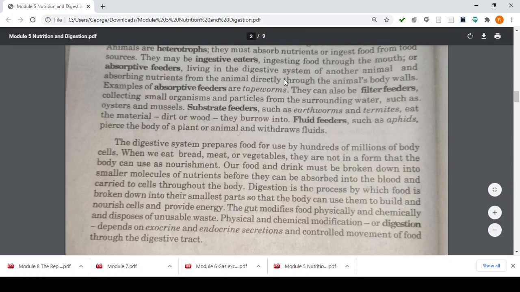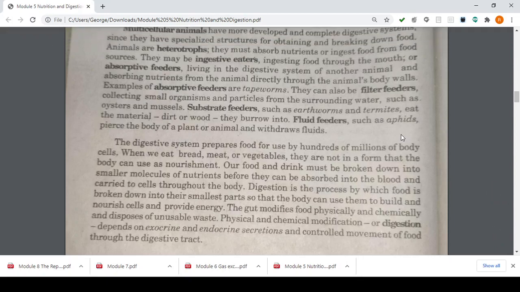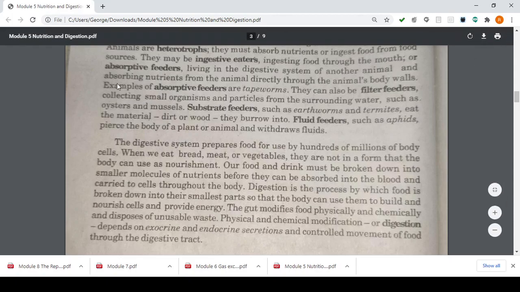Next, another example is your lice. The lice, kids, they suck blood from our pets, right? You have seen lice, right kids? Those are also known and classified as your fluid feeders.